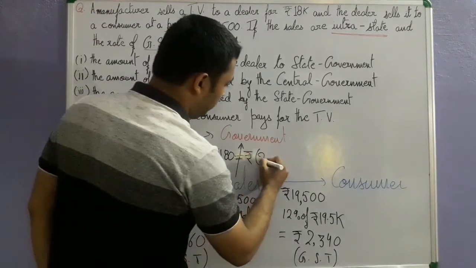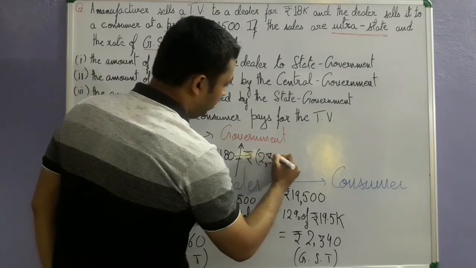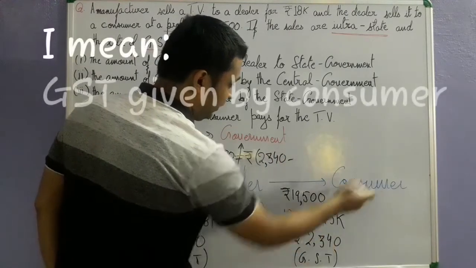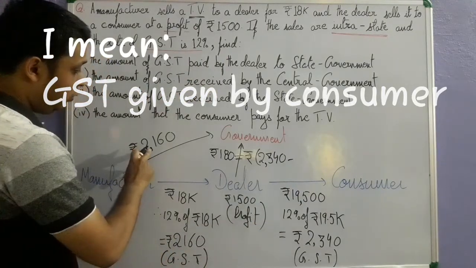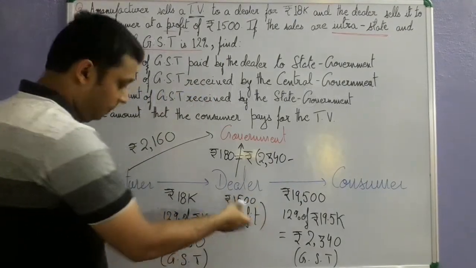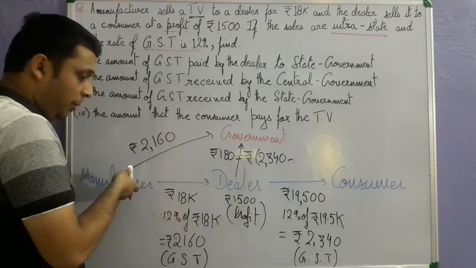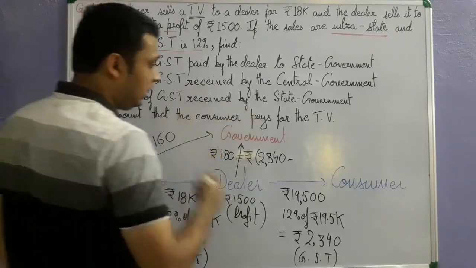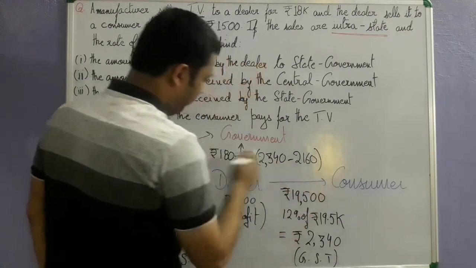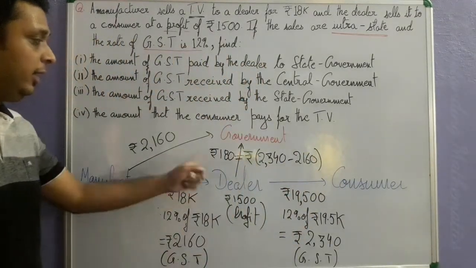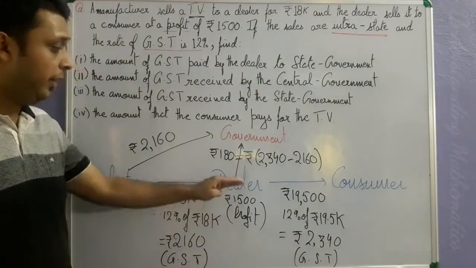You find the balance by subtracting 2340, which is the GST collected from the consumer, minus the amount 2160, that is the GST paid by the dealer to the manufacturer, so that it can be given to the government. So if you calculate it, you will get rupees 180 as the GST amount paid by the dealer to the government.